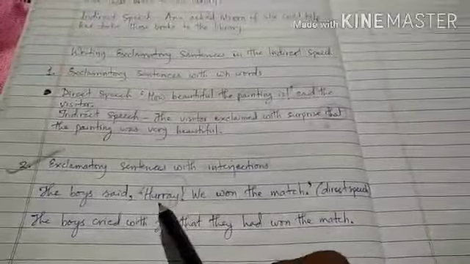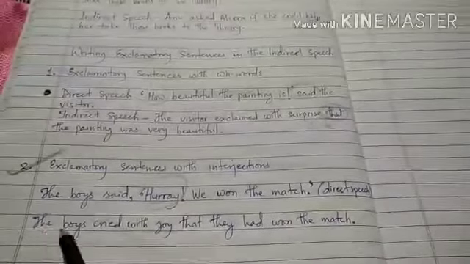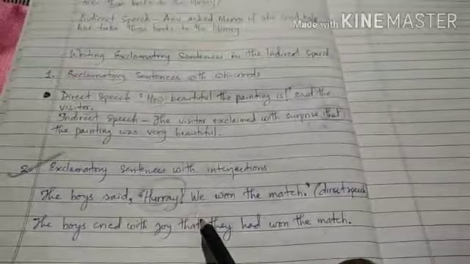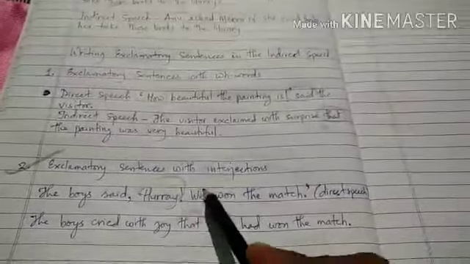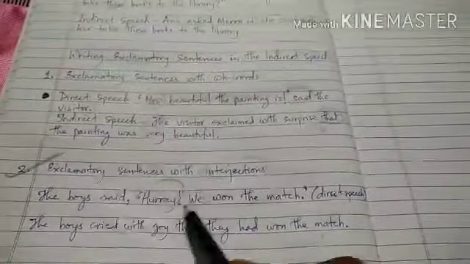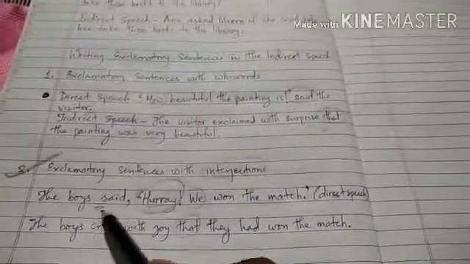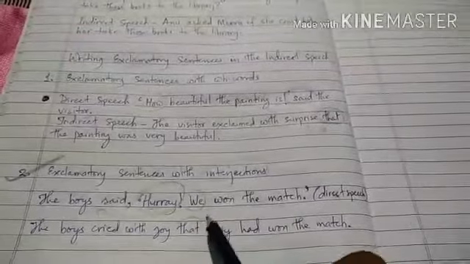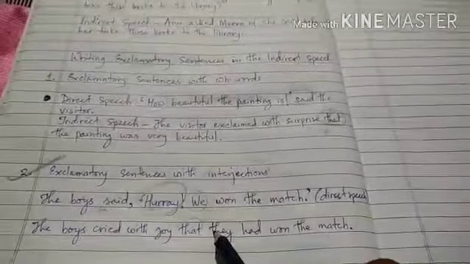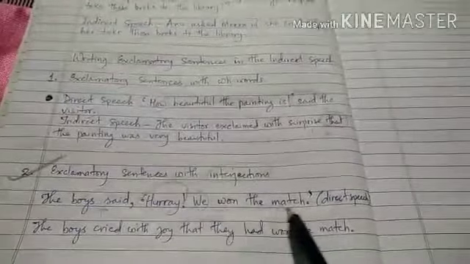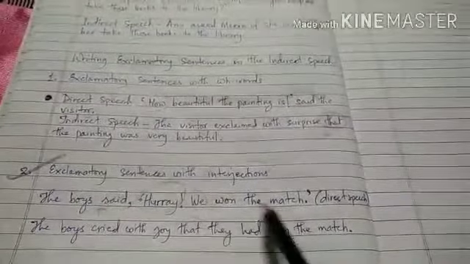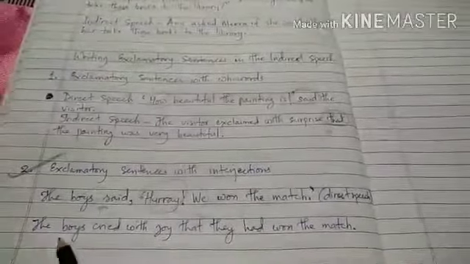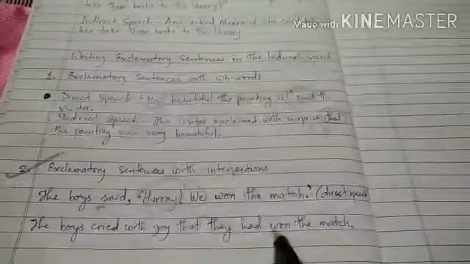Okay, now see here, the boys cried with joy that, so here also we have to use the conjunction that. We won the match. Here this we refers to the boys. Okay, so now when we are changing the boys into the subject, it becomes they. Okay, they. So this sentence is in simple past tense. So simple past tense changes into past perfect tense. They had won the match. Okay, the boys cried with joy that they had won the match.